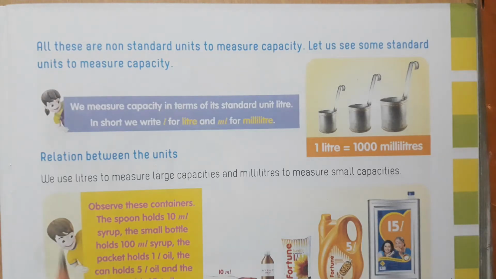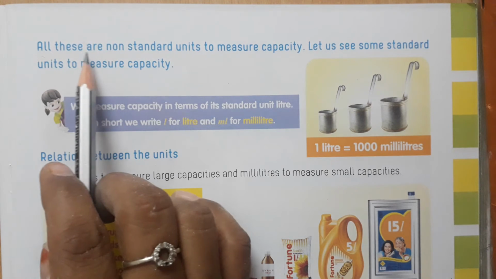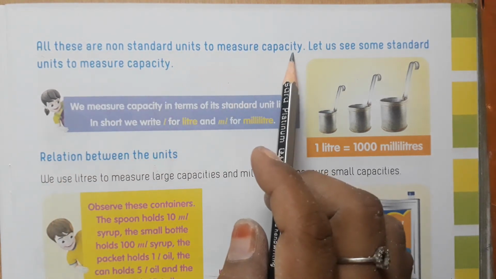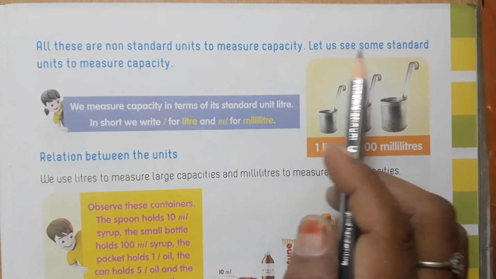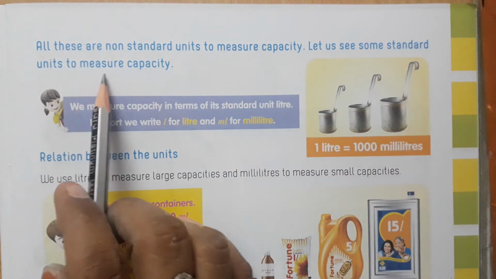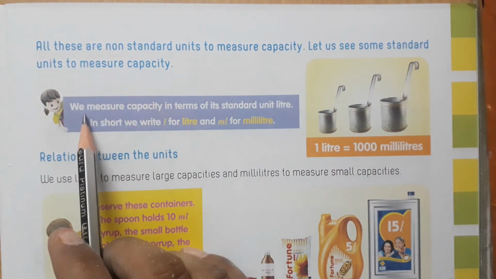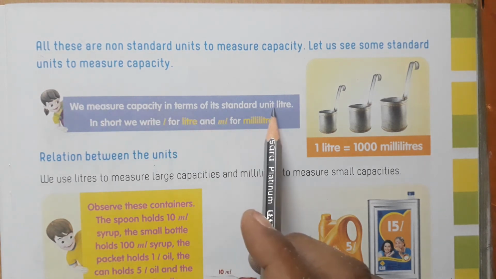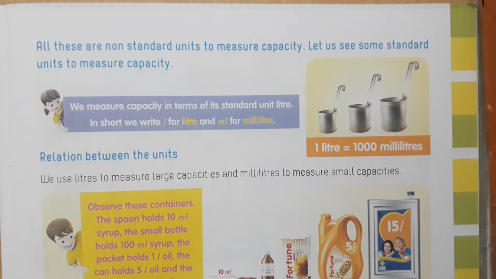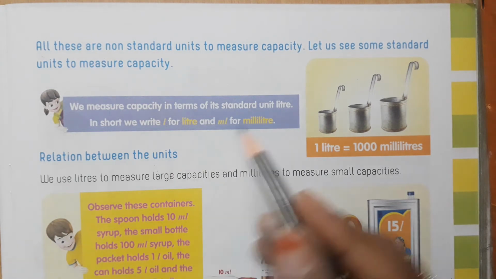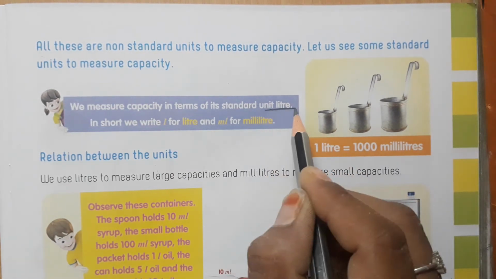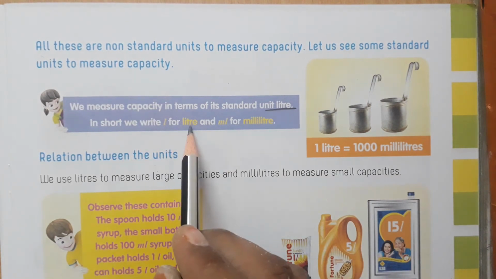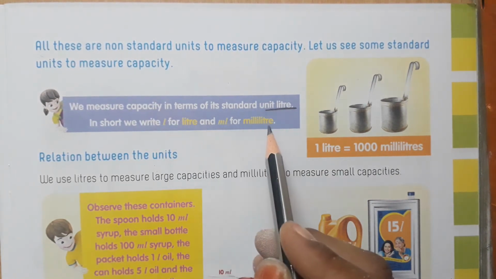Come to the next page. All these are non-standard units to measure capacity. Let us see some standard units to measure capacity. We measure capacity in terms of its standard unit, liter. What is the standard unit for capacity? Liter. In short, we write L for liter and ml for milliliter.